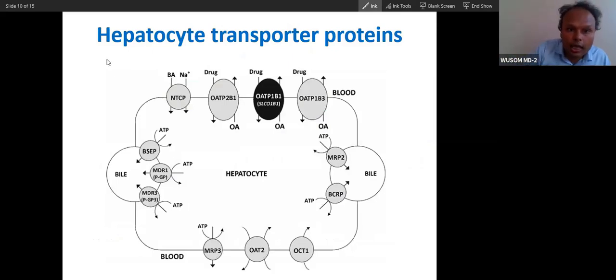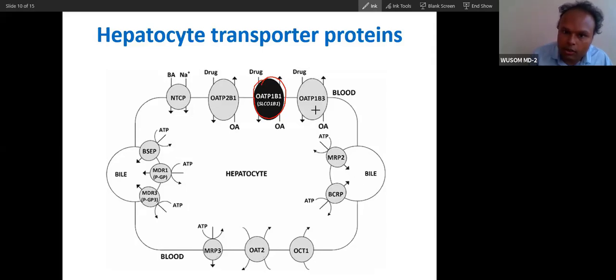Now you can see hepatocyte transporters, the same thing I told you about the protein. You can see this is bile and this is blood. At the blood region, you will see OATP is present. If conjugated bilirubin goes into the blood, it will be taken up by this OATP. Now here you can see MRP1 and 2. MRP1 will throw out the bilirubin.